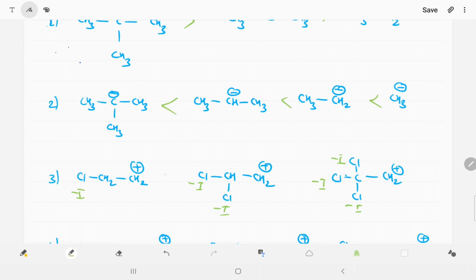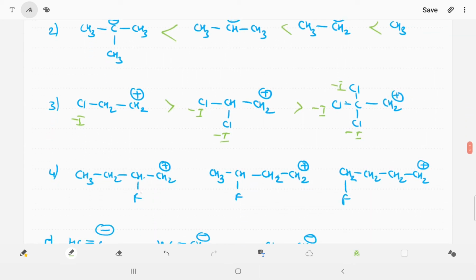So there is only one, so this is more stable as compared to the last one. Because there is a 3 minus I, and whenever the minus I is more, we can say carbocation stability decreases. Now in example number 4, there is a fluorine.